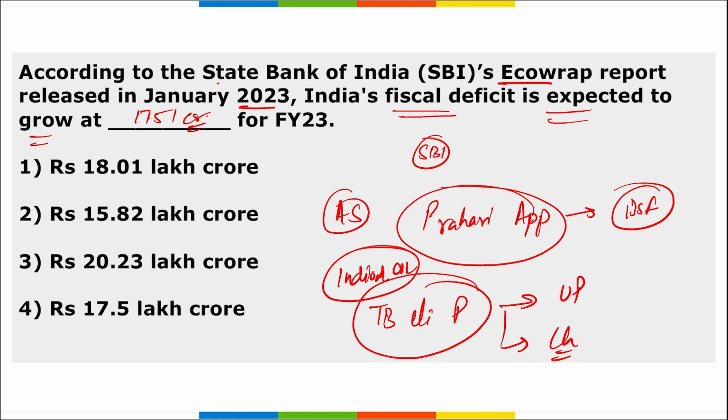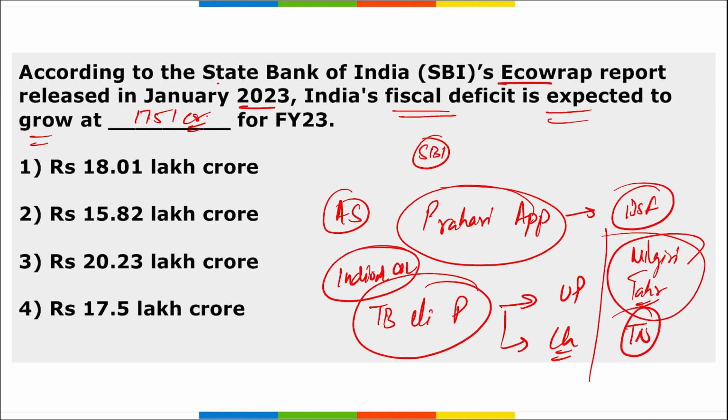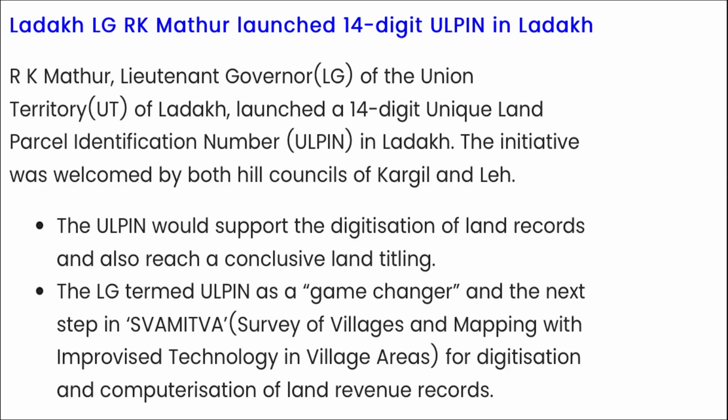Alright, highly important. Then apart from this, recently which state government has set up a Nilgiri Tahr conservation project? This was set up by the Tamil Nadu government, and Nilgiri Tahr is a mountain goat that is also the state animal of Tamil Nadu. So the correct option here becomes 17.5 lakh crore rupees.